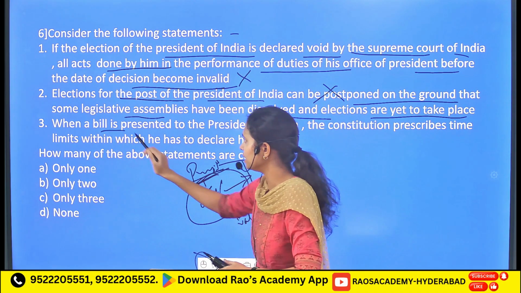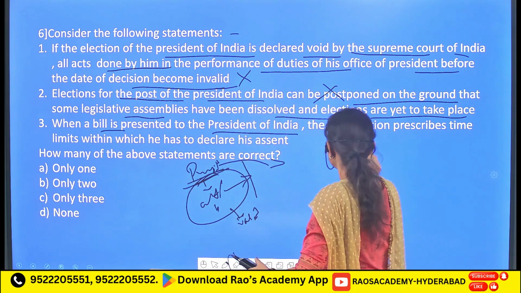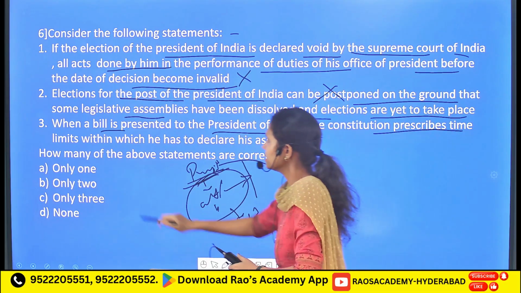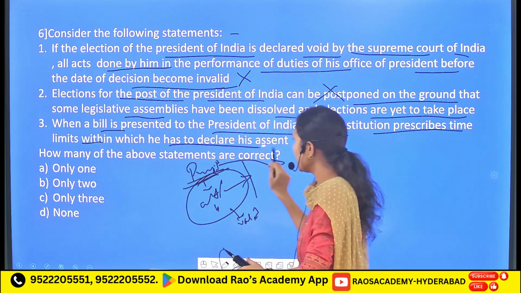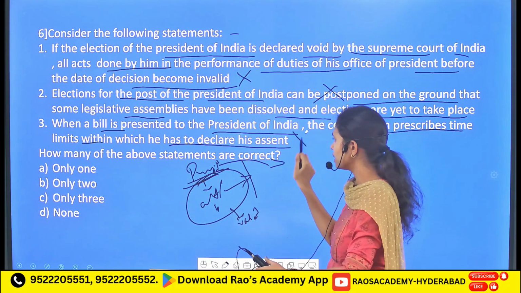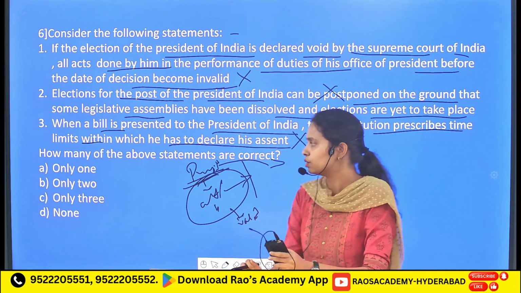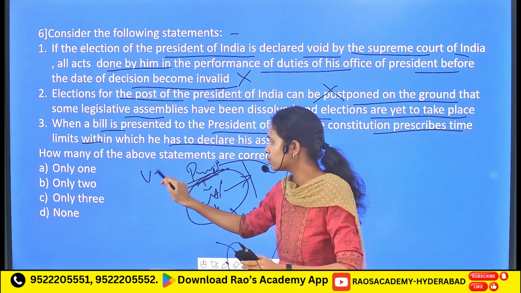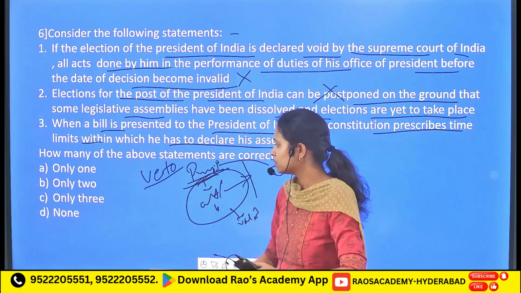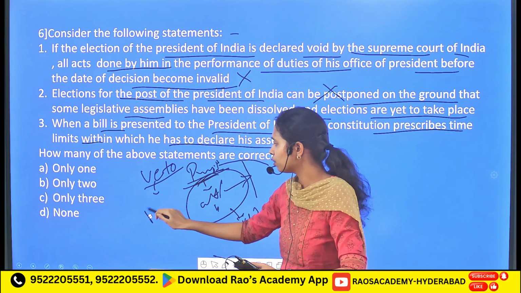Followed by, when a bill is presented to the President of India, the Constitution prescribes time limits within which he has to declare his assent. It is an incorrect statement because the President of India has a pocket veto. There are different kinds of vetoes for the President of India, and one of them is the pocket veto.